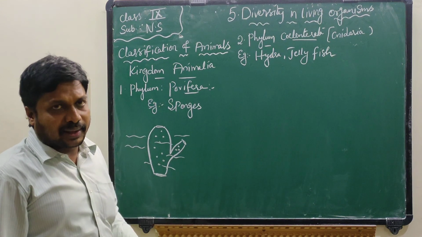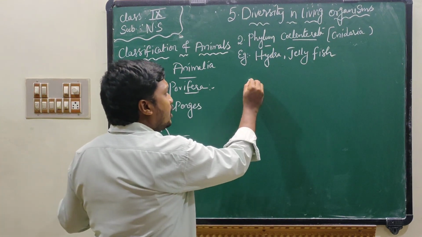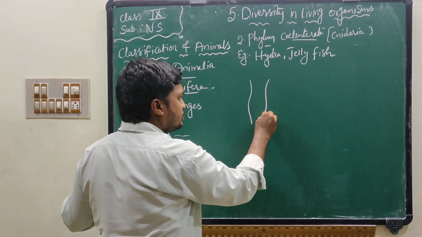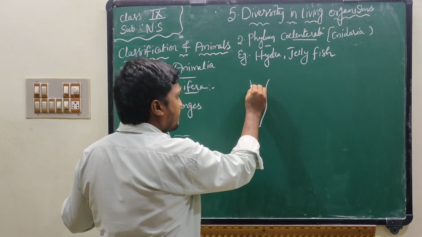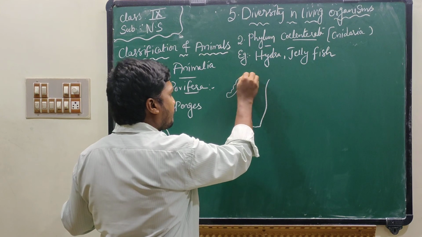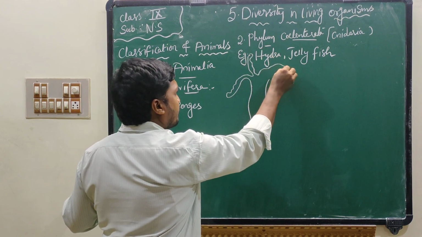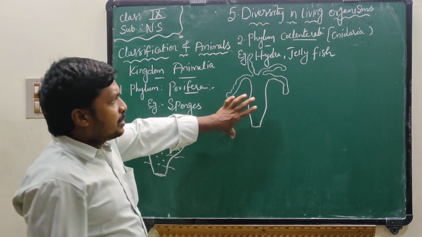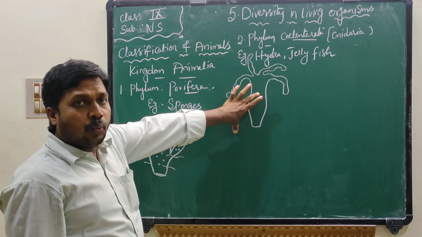Now, I will draw the diagram of Hydra. See here, or you also draw along with me. This is Hydra. They live in water.